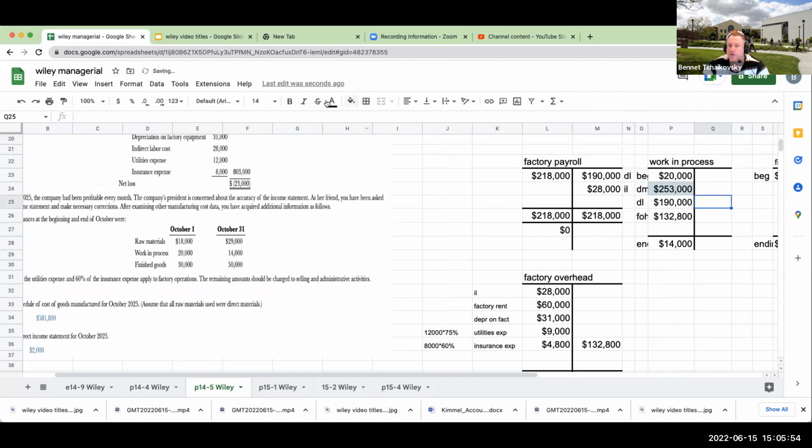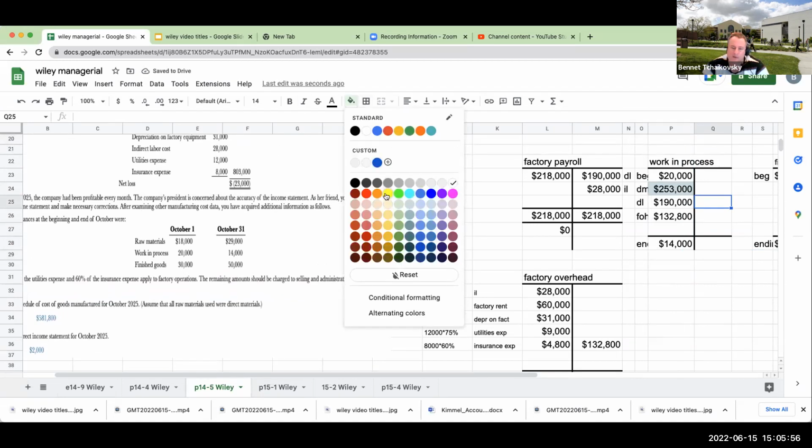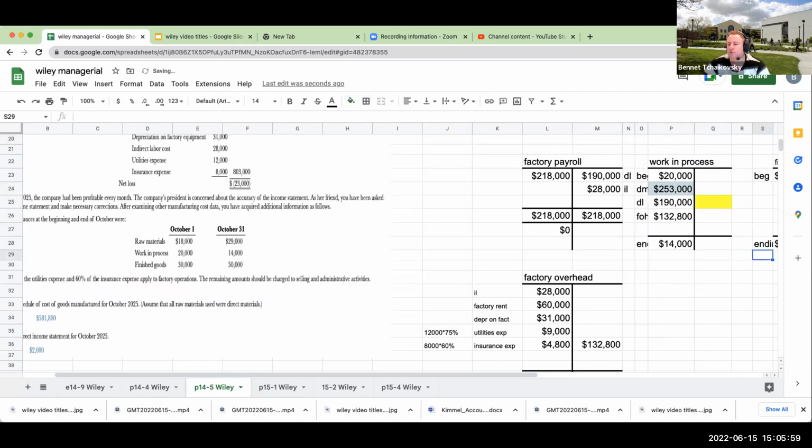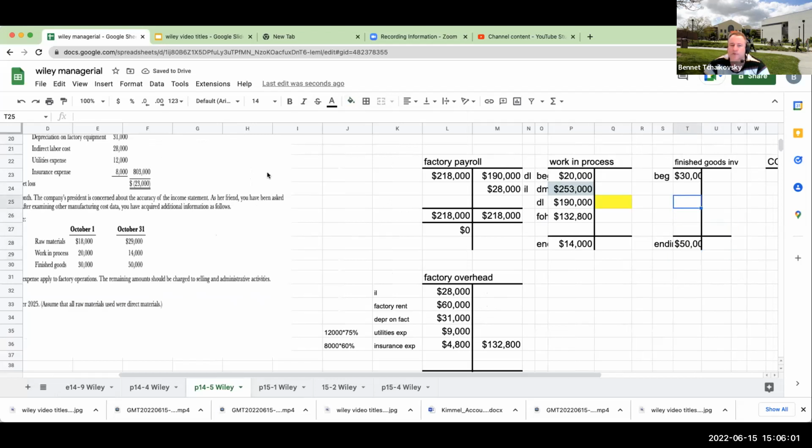So when I'm looking at my work in process now, it's becoming a little bit more clear. In terms of my cost of goods manufactured, meaning what did I send to finished goods? Well, it would have been 20 plus 253 plus 190 plus 132,800 minus Y equals 14. So I'm trying to figure this out.